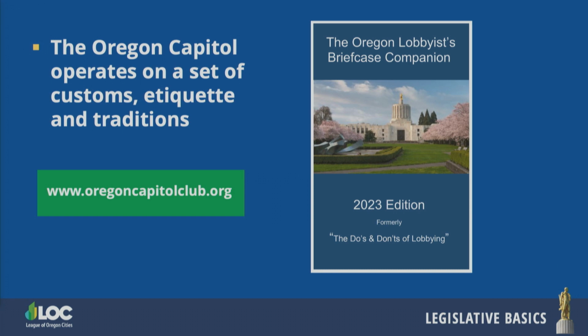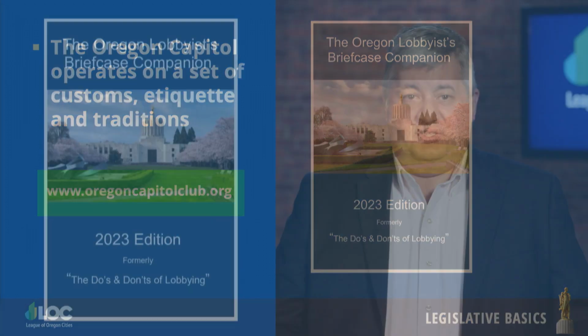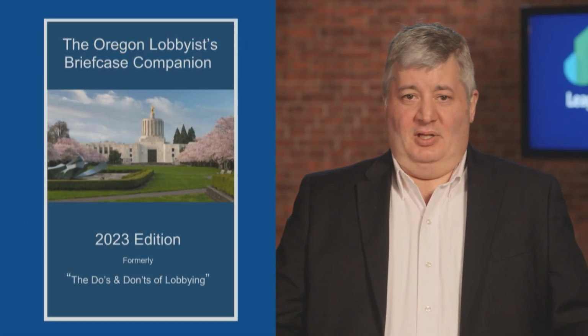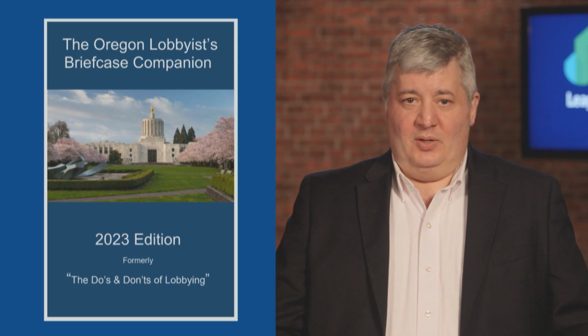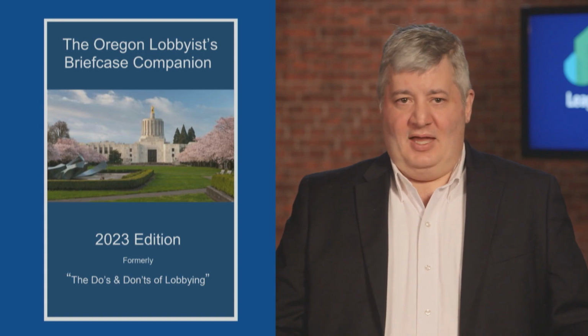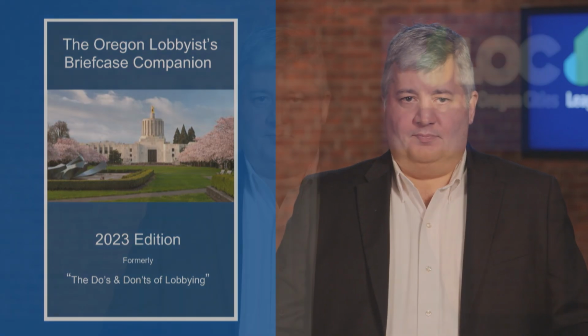We also have a link to it on the LOC website in our Lobbying 101 Toolkit. I strongly encourage you to read this publication. A lot. Even experienced lobbyists reread this book before each session to remind themselves of the expectations of their profession.